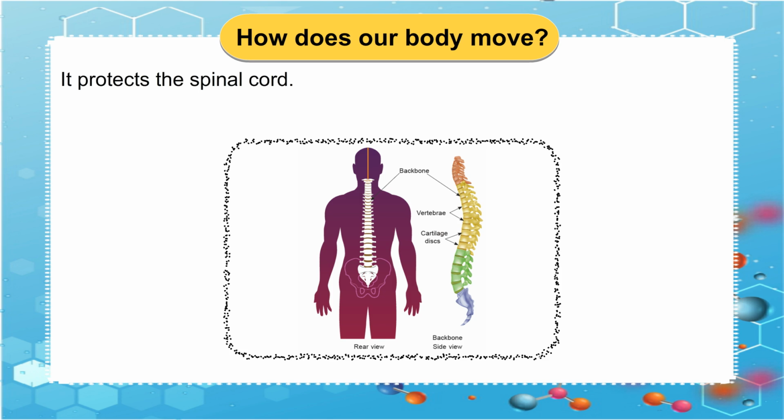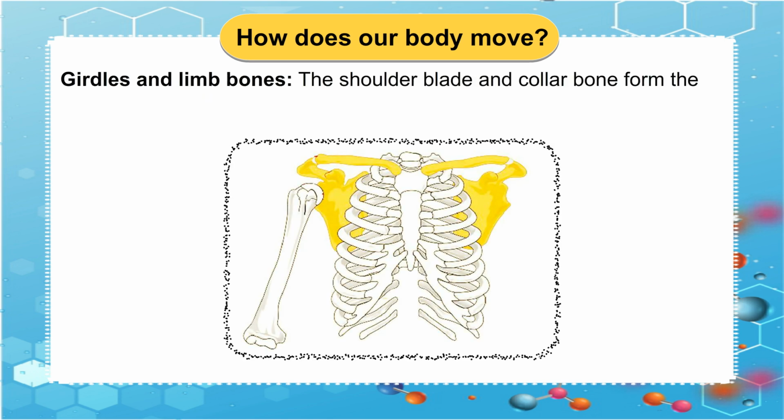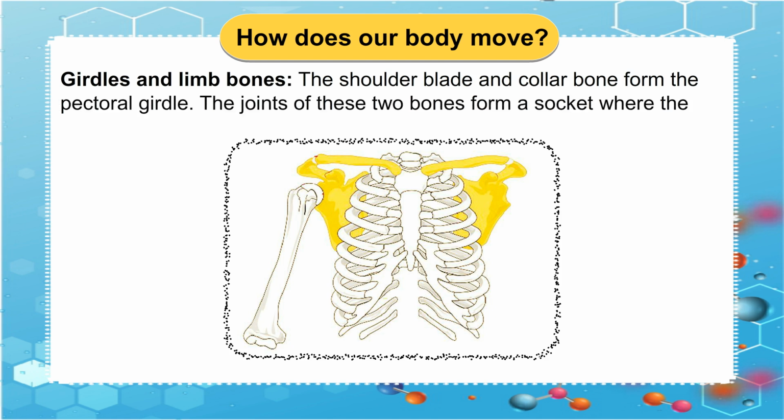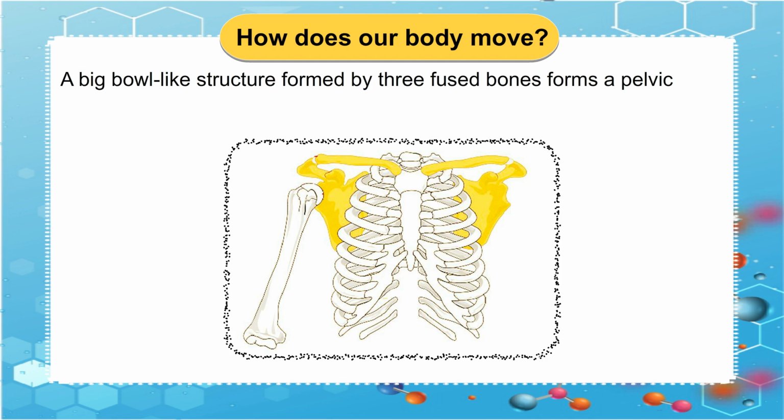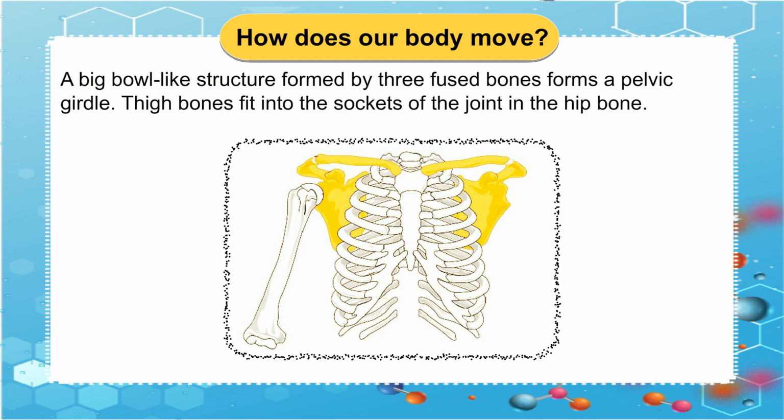It protects the spinal cord. Girdles and limb bones. The shoulder blade and collar bone form the pectoral girdle. The joints of these 2 bones form a socket where the forearm fits in. A big ball-like structure formed by 3 fused bones forms a pelvic girdle. Thigh bones fit into the sockets of the joint in the hip bone. This is the joint on which we sit.